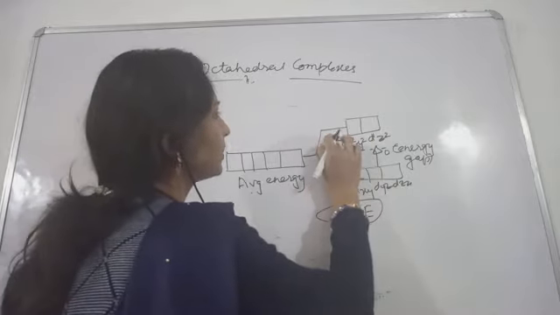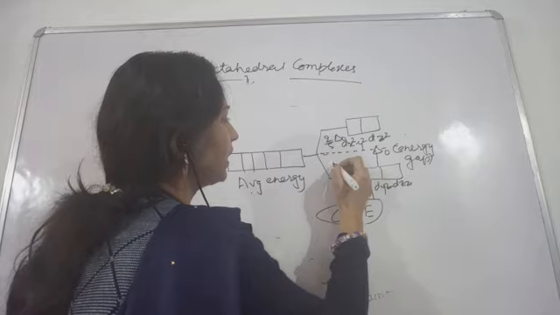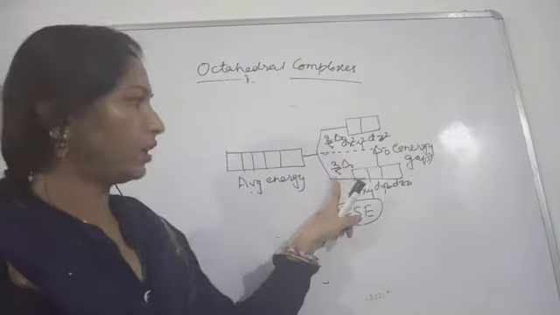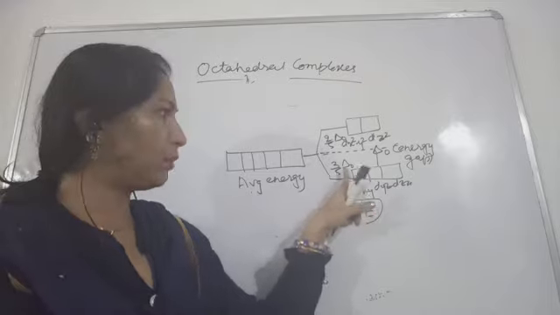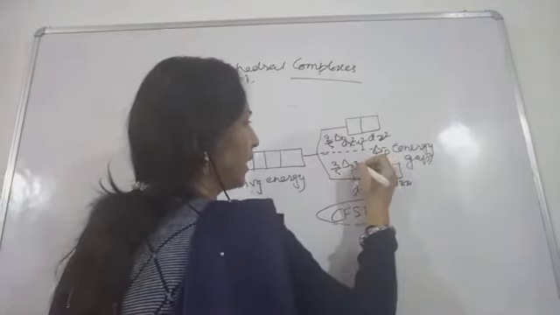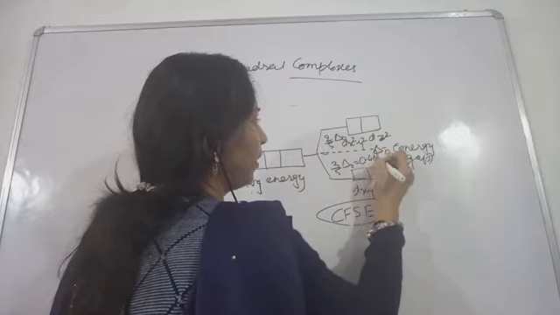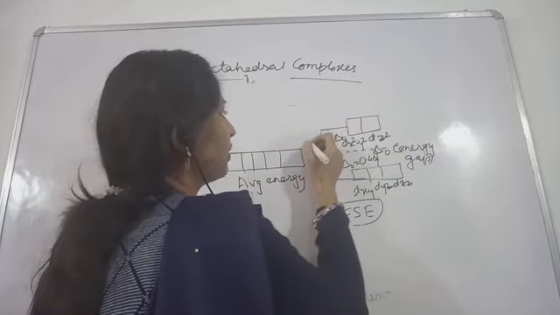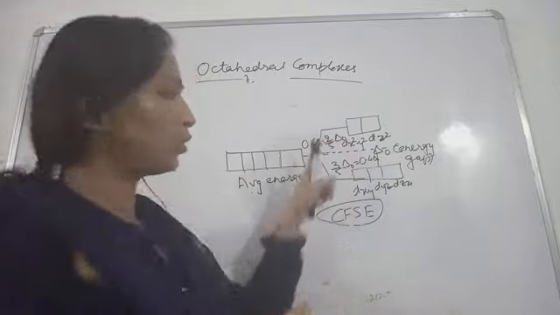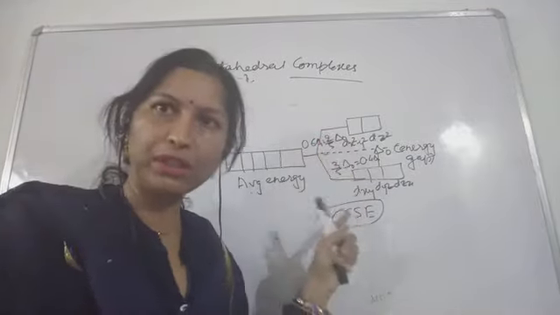This is 2 by 5 of delta O, and this one is 3 by 5 of delta O. 3 by 5 is 0.6 and 2 by 5 is 0.4. So you can write 0.4 delta O for the lower level and 0.6 delta O for the upper level.